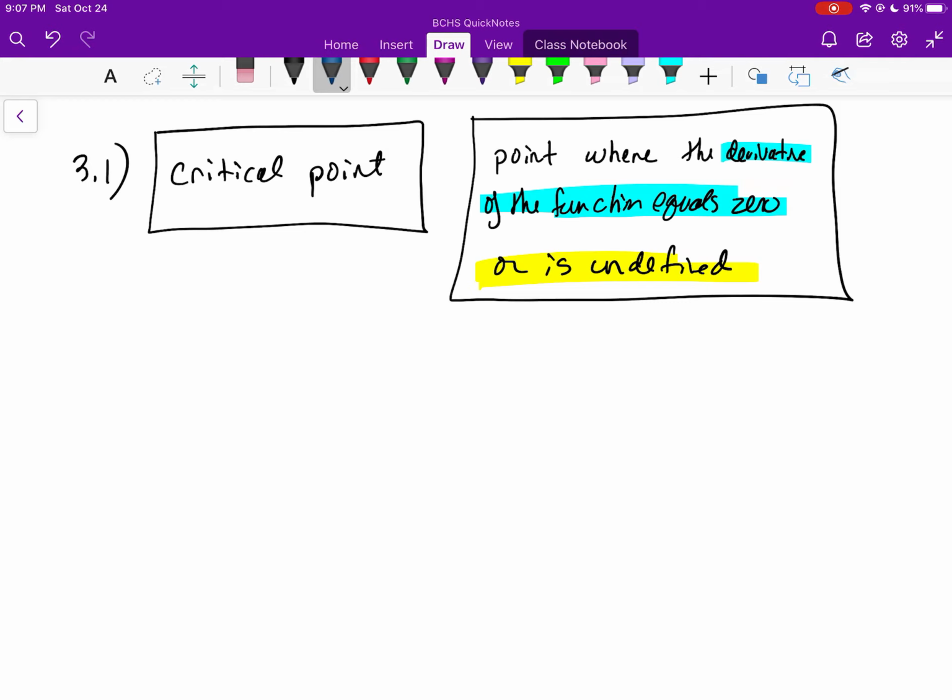Like if you find that x equals 2 is a critical point and someone wants you to justify why that's a critical point, you would say something like, this is the only point where, and again, call out the derivative by name. If you're talking about the function f of x, call out the derivative by name. Don't just say it, but really call it out by name. And this is going to be f prime. And so this is the only point where f prime equals 0 or f prime is undefined. And again, make sure you're very, very clear with your verbiage with that, or you're going to end up with lots and lots of problems.